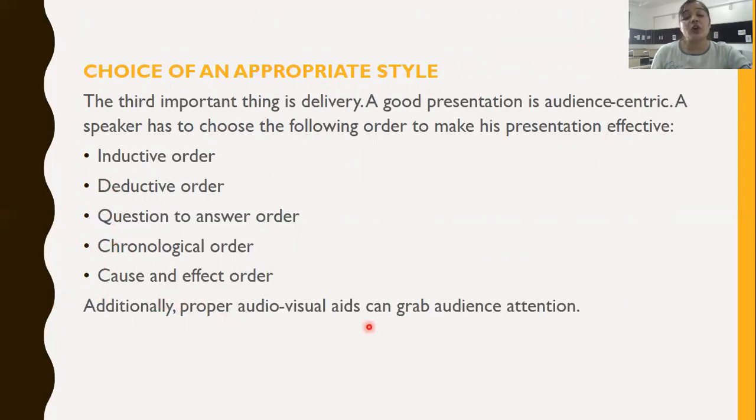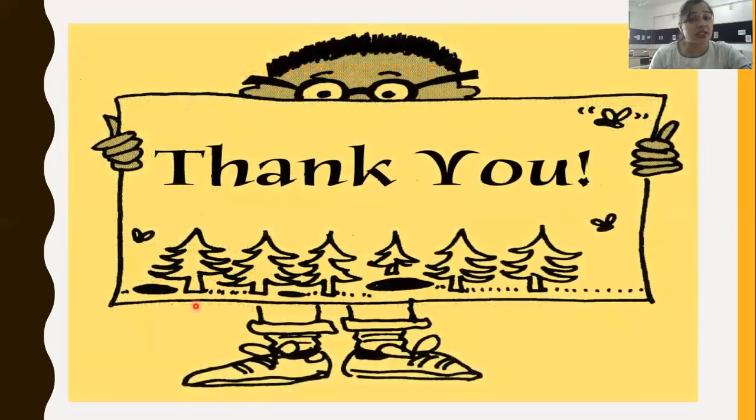Additionally, proper use of audiovisual aids can grab audience attention. That is one of the major things, to use audiovisual aids in your presentation, which I have already discussed with you in presentation skills part 1 and part 2, how important audiovisual aids are. So this was all about seminar and conference paper presentation.